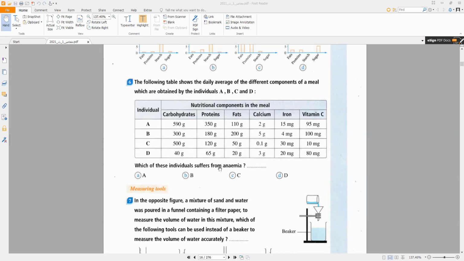Which of these individuals suffers from anemia?